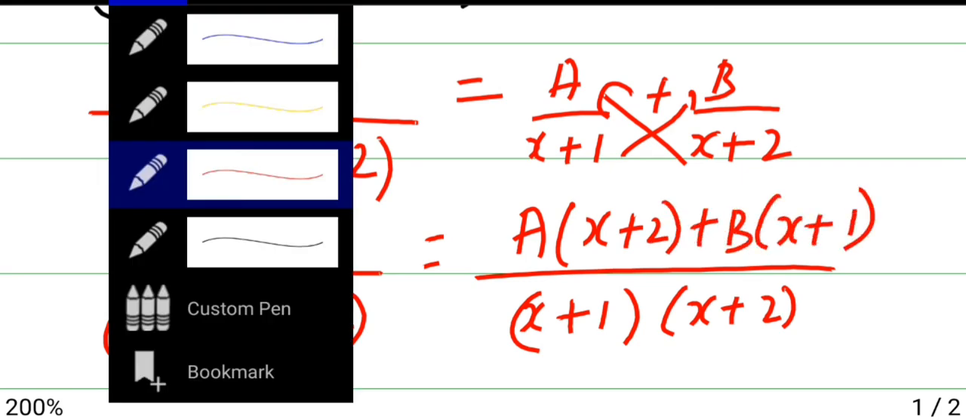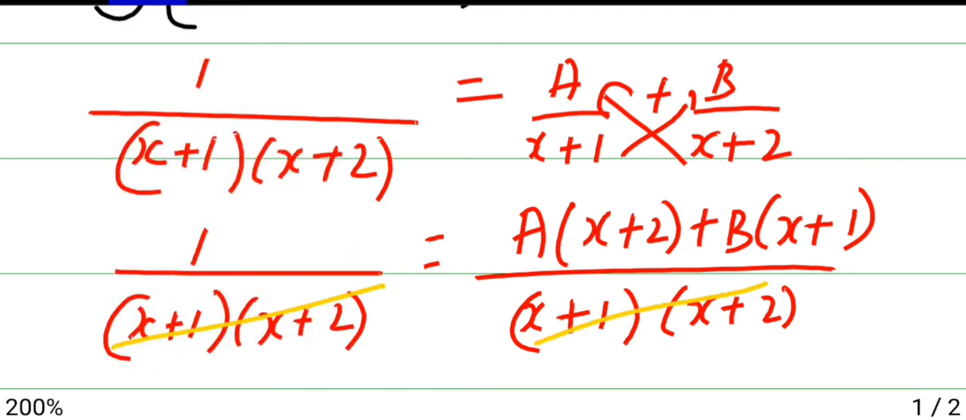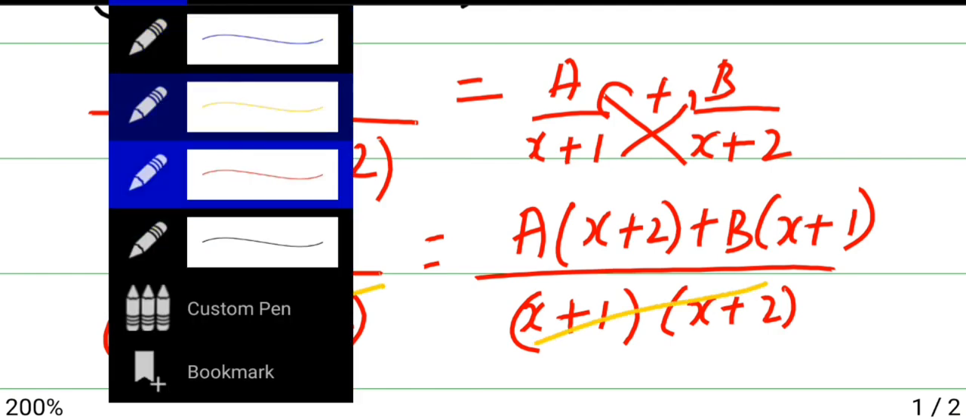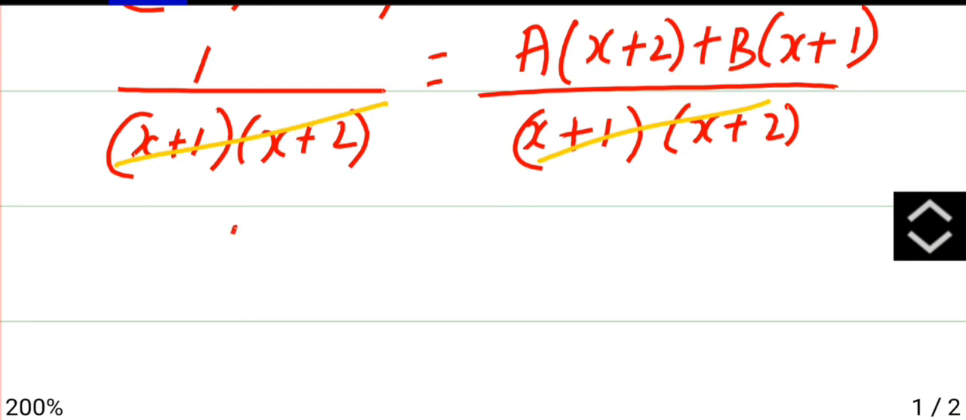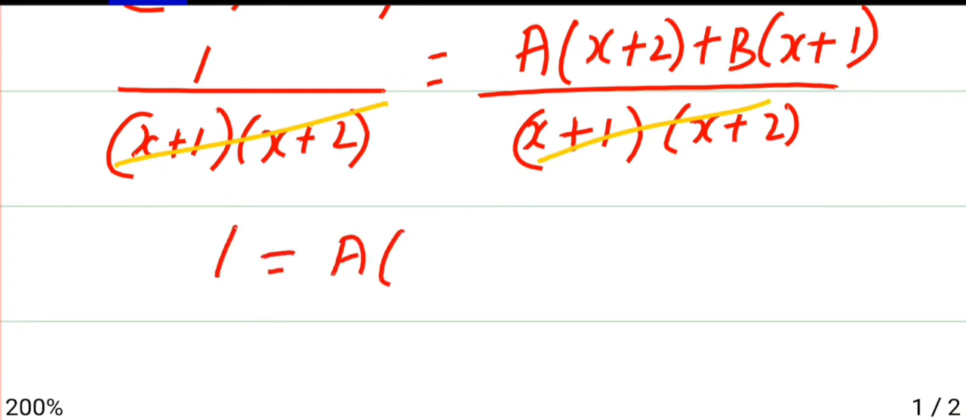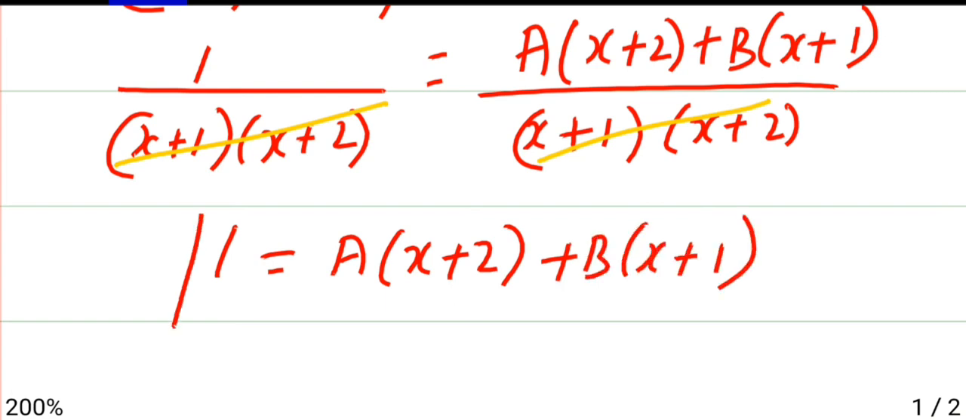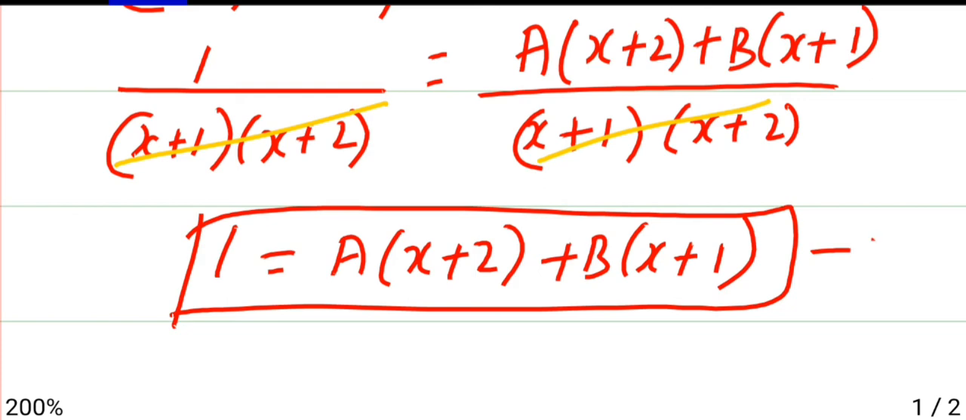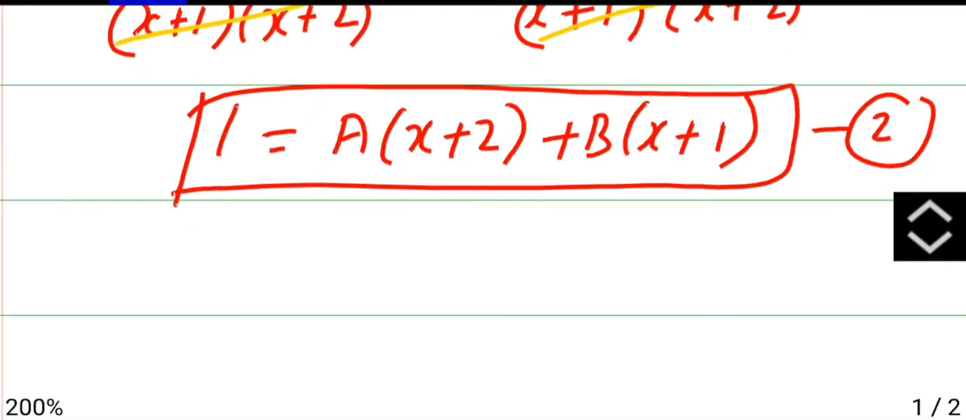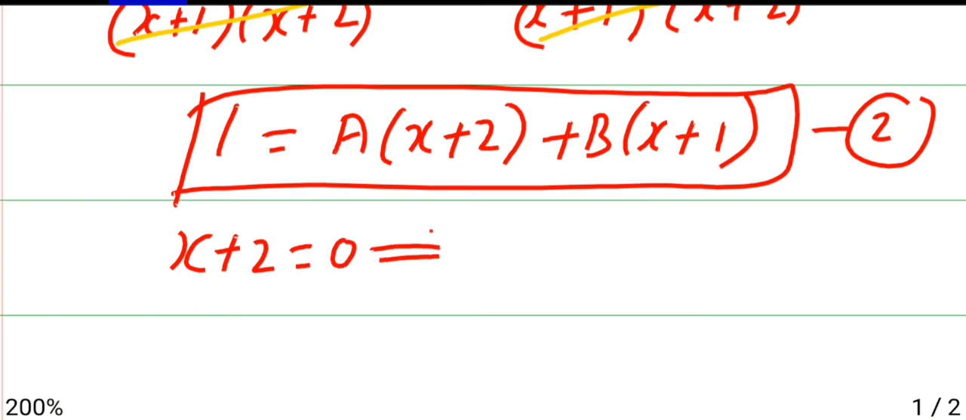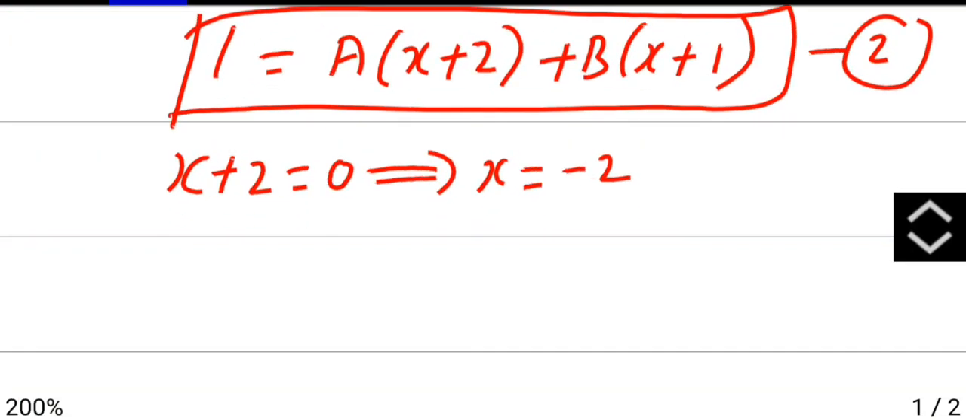After cross multiplication, the denominators will get cancelled because they are the same on both sides. Then 1 is equal to a(x + 2) + b(x + 1). Call this equation 2. Now take the factors. x + 2 = 0 means x is -2. Substitute -2 in equation 2.